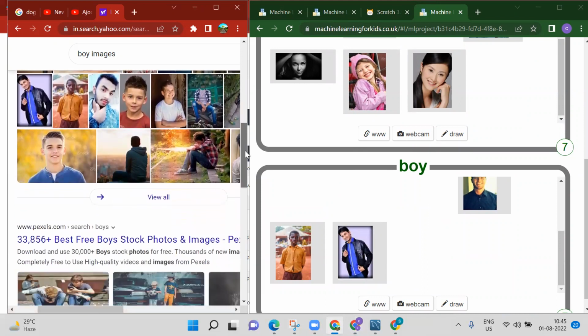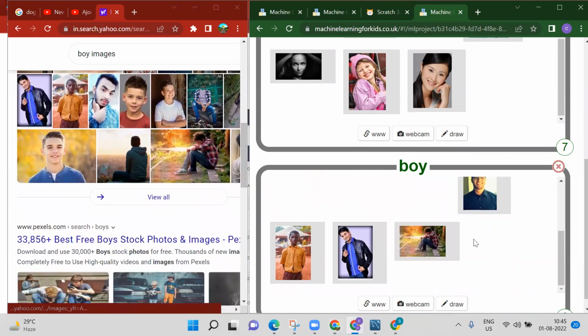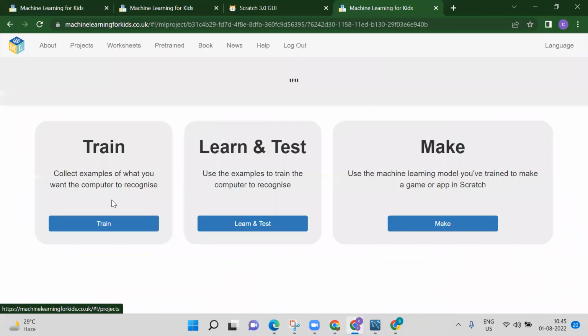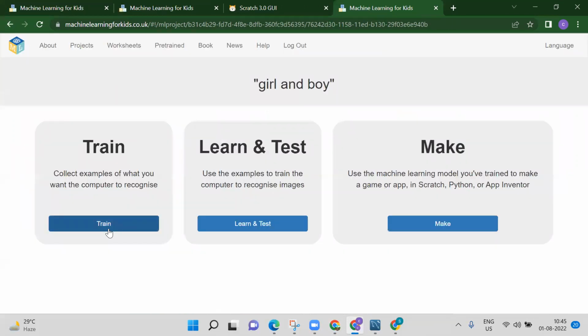Now I added all these images, right? After that, what you have to do, you need to just go back to your project. See, already we did the train. Train means you have to collect some example of what you want, like the computer has to recognize.